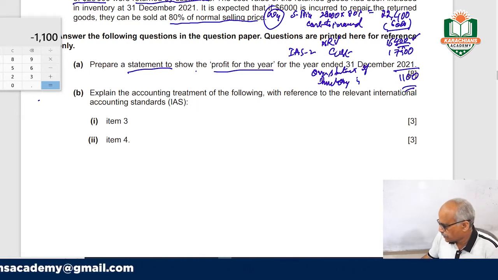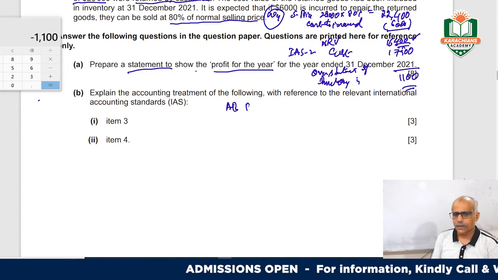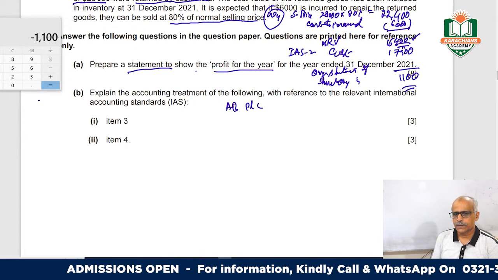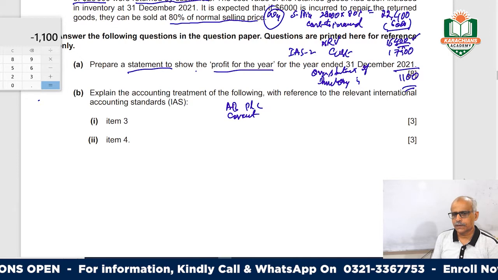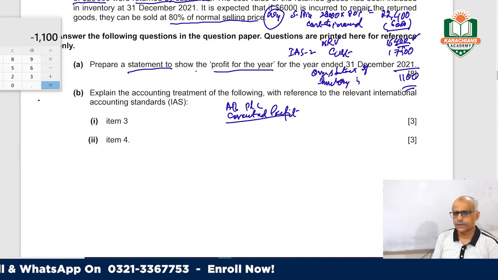Okay, then move on. So the corrected profit, whatever the company name is, AB Public Limited Company, the corrected profit for the year.